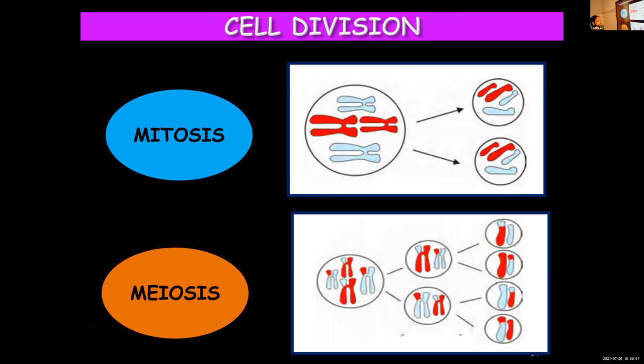Whereas in meiosis, here 2 divisions are there. This is the first division, second division. Whereas in mitosis only 1 division was there. This is the mother cell, and the mother cell is undergoing division. Now, how many chromosomes are in the mother cell? 4. See, 2 divisions are there. Finally, we are getting 4 daughter cells. Here only 2, here 4.